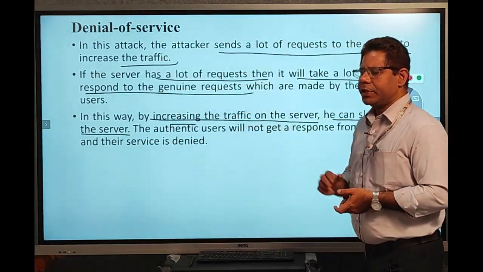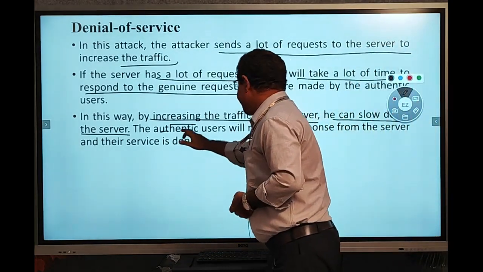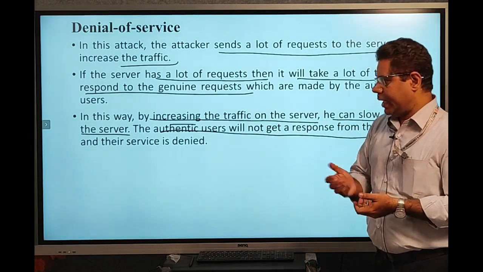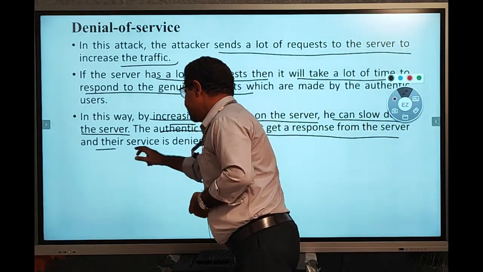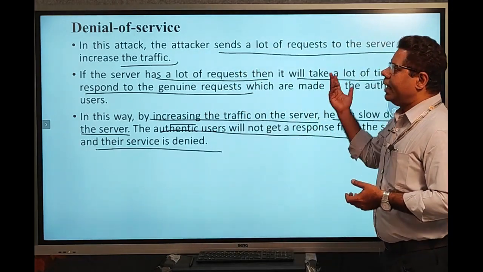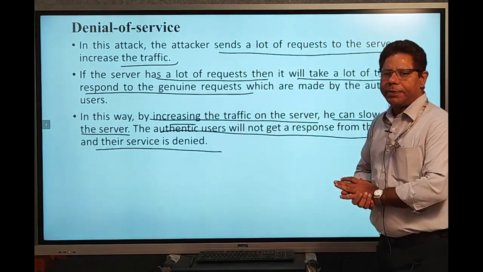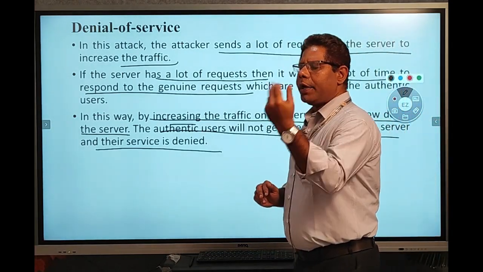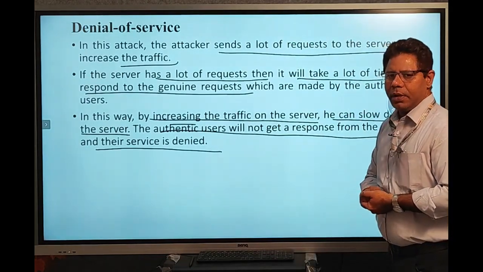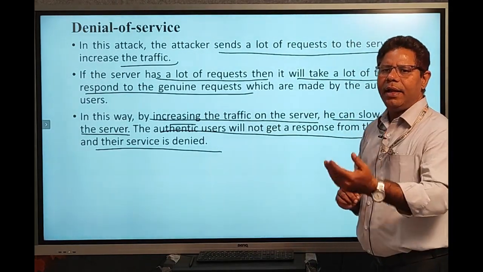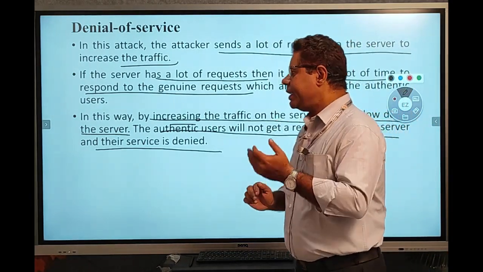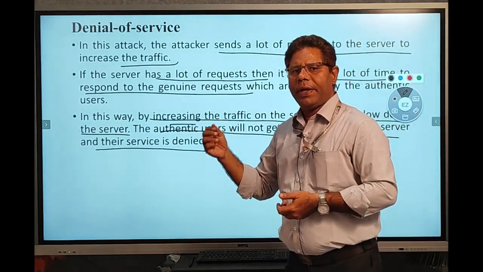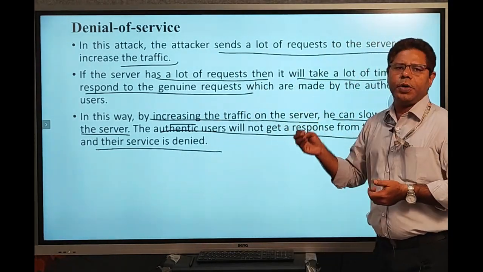Whenever the server slows down, the authentic users will not get a fast response from the server, and the service is slow. So this is the denial of service. In the denial of service, the attacker sends more requests to the server. Now the server cannot handle the extra requests, so it does not respond to anyone. Why? Because the server is slowed down.